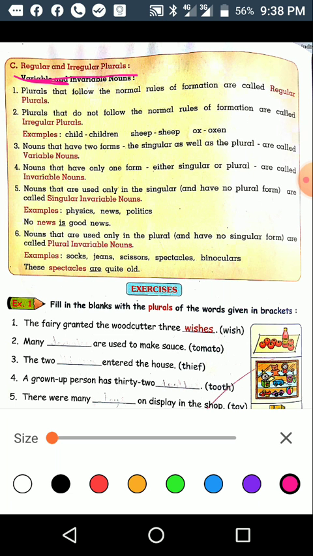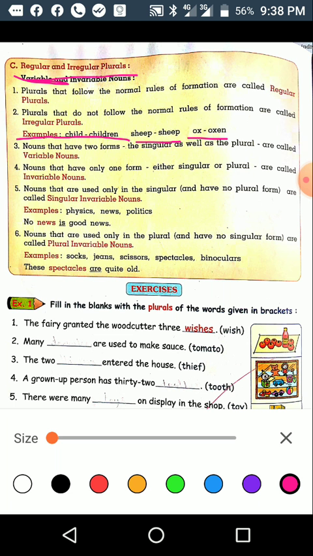Child's plural is children. Sheep, sheep. It remains as it is. Ox, oxen. This is the example of irregular plural.